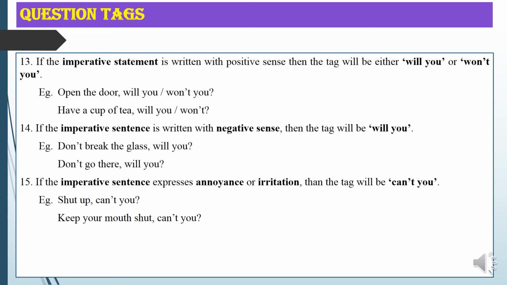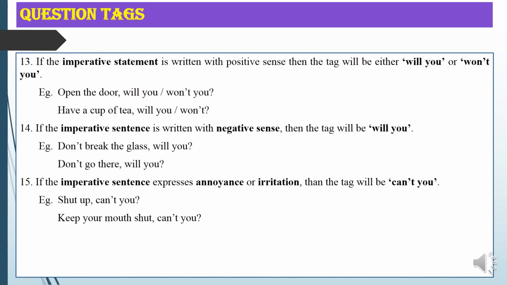Then, have a cup of tea. Request, positive sense. So you may use either will you or won't you here. So remember this: if the imperative sentence denotes a positive sense, then you can use either will you or won't you. But number 14 is that if the imperative sentence is written with negative sense, then the tag will be will you. For example, don't break the glass.